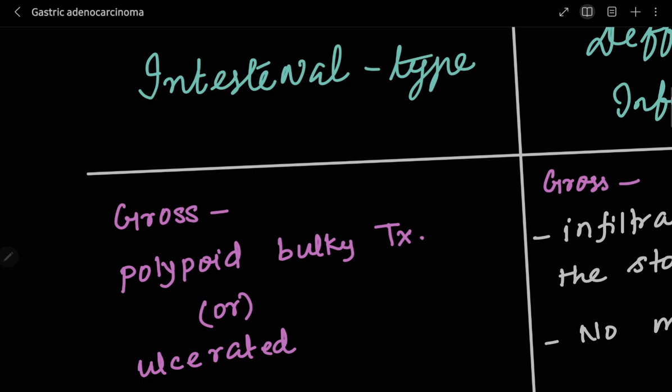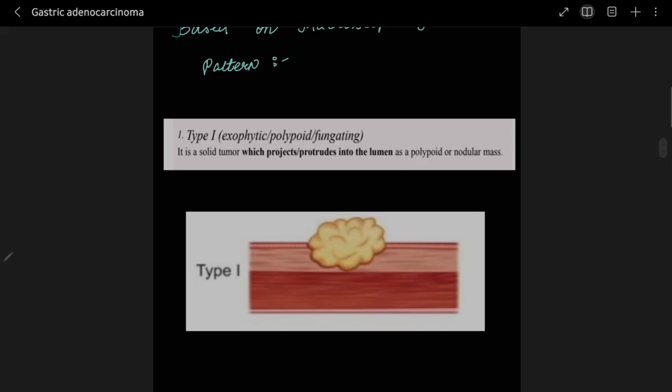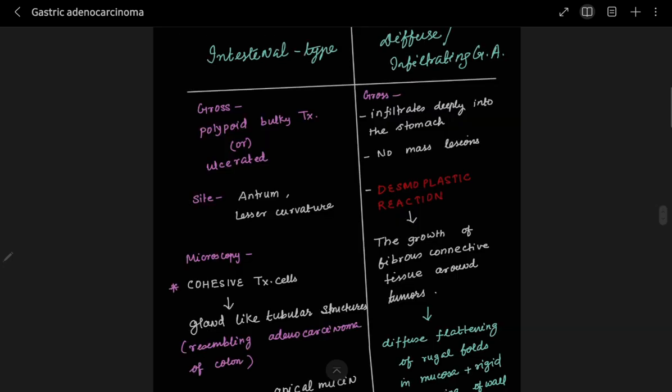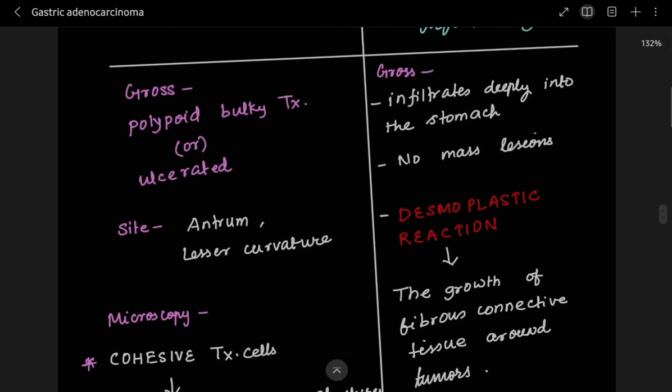Let's see the gross. Gross is polypoid bulky tumor or ulcerated. Already we have seen polypoid. It's in type 1, right? That is protruding into the lumen. So the intestinal type is a gross polypoid bulky tumor or ulcerated. Site where you will find it in the stomach, it's antrum and the lesser curvature. Already told lesser curvature is more involved compared to the greater curvature.